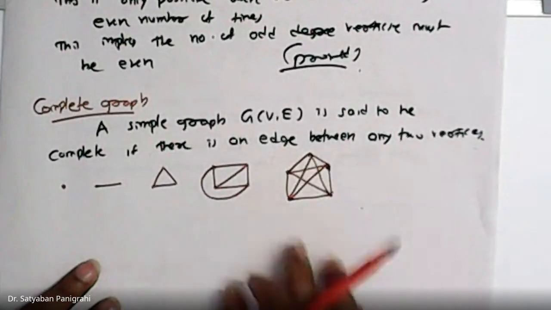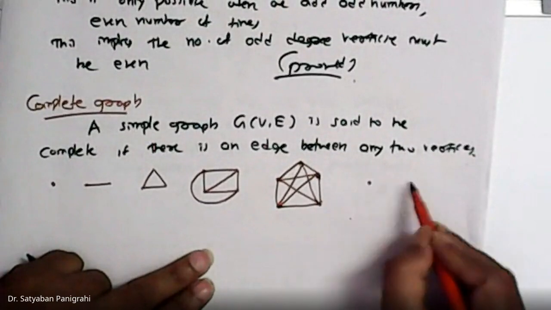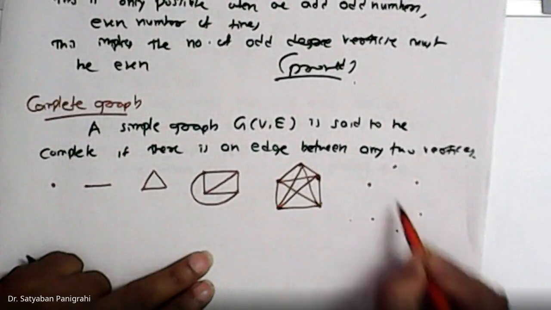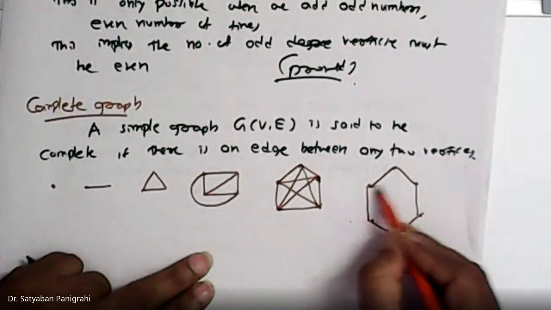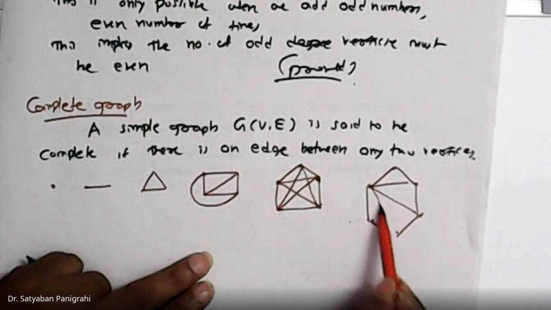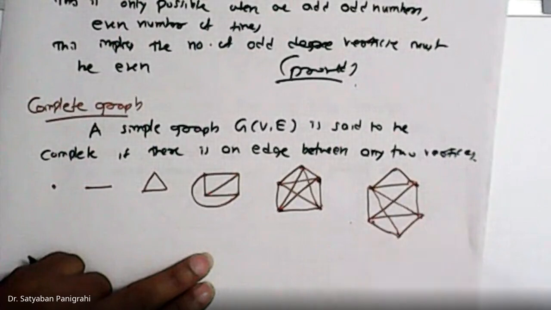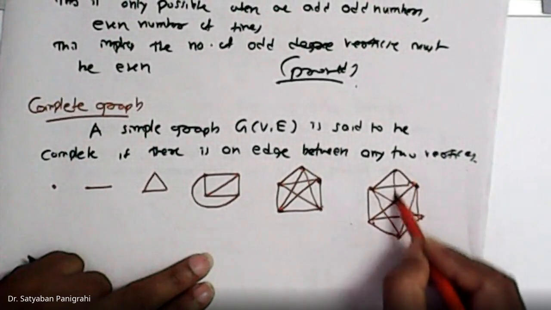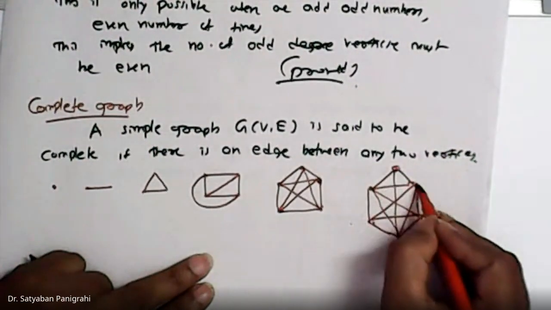This is a complete graph with five vertices. Similarly, you can have a complete graph with six vertices. This is also a complete graph with six vertices. See, the sides are only edges.